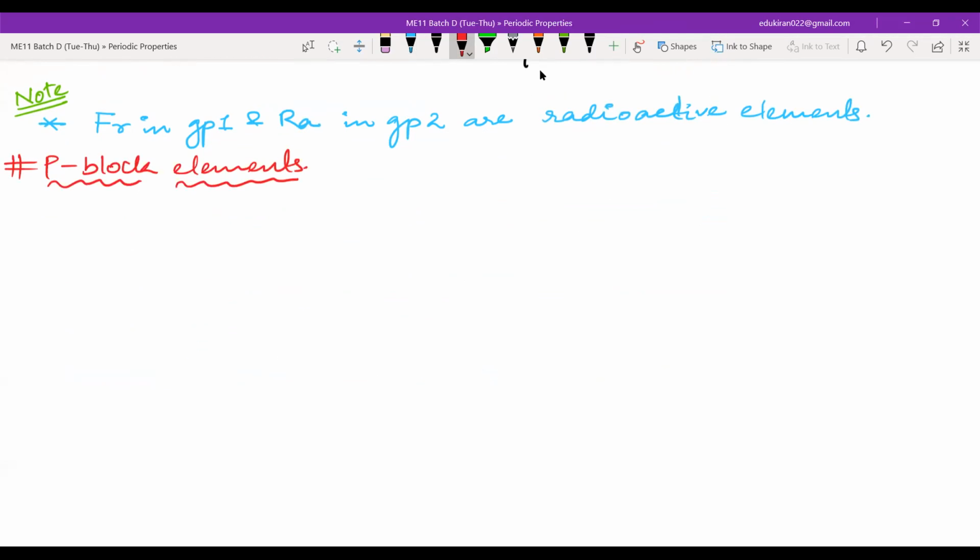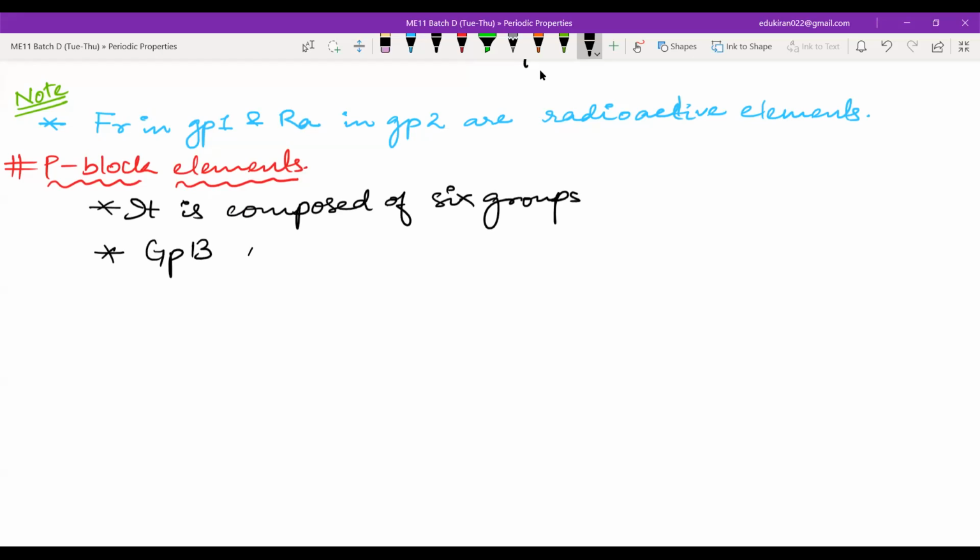It is composed of 6 groups, and those groups are from group 13 to group 18. Now write some remarks regarding it.